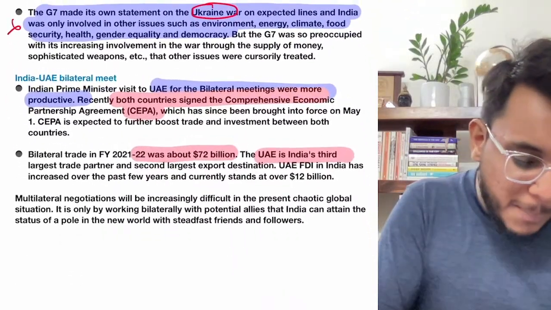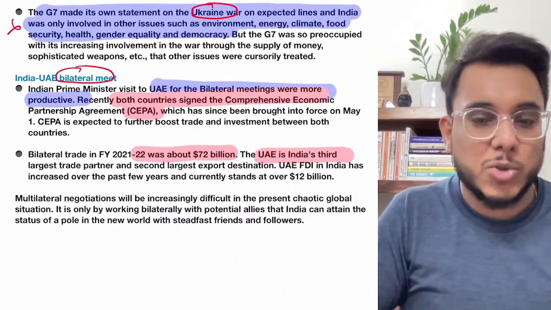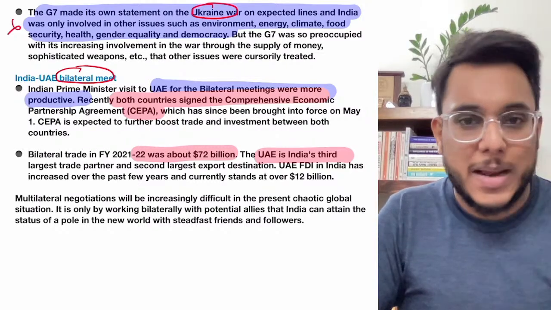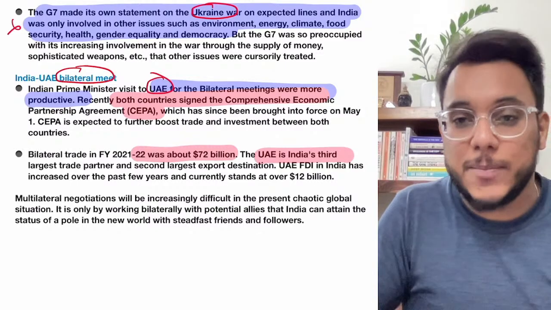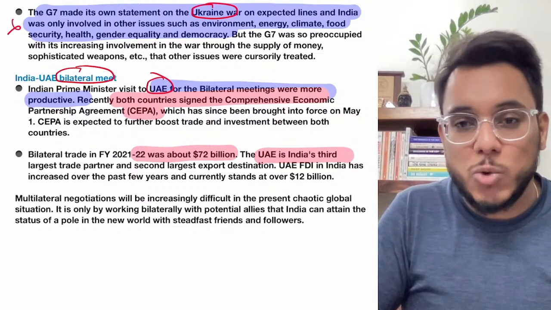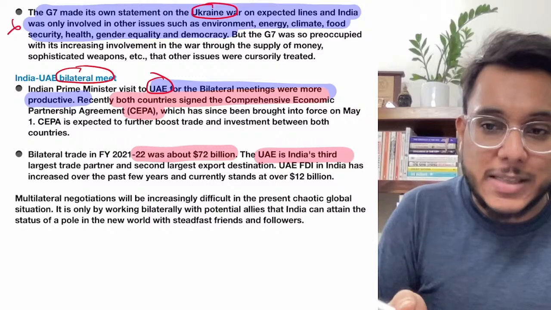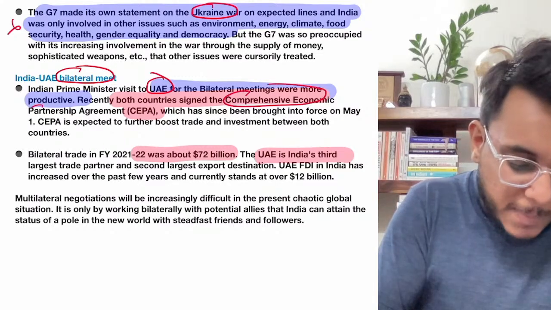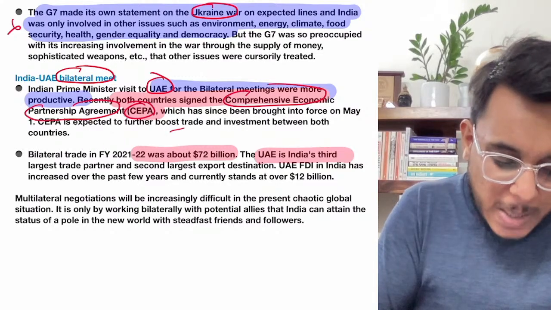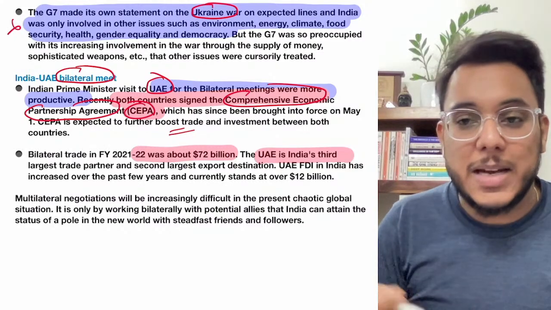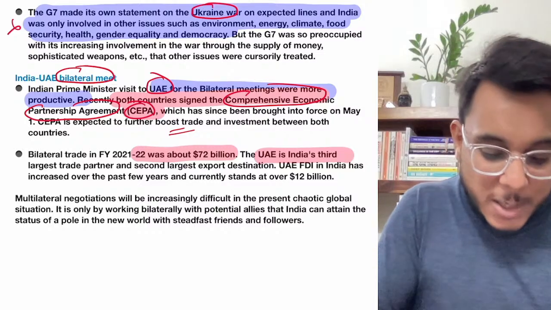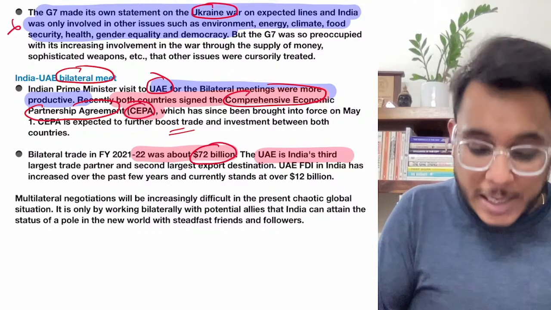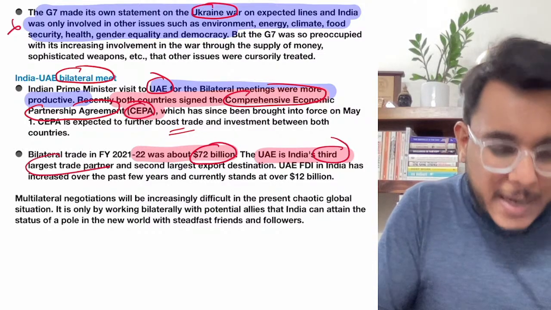However, at the same time, the bilateral agreements are successful. So recently, guys, the Indian Prime Minister has visited the UAE. Moreover, in this year 2022, India and UAE have even signed the Comprehensive Economic Partnership Agreement (CEPA). Now this CEPA is going to increase the bilateral trade between India and UAE. Right now the bilateral trade between India and UAE is around $72 billion. UAE today is India's third largest trading partner.